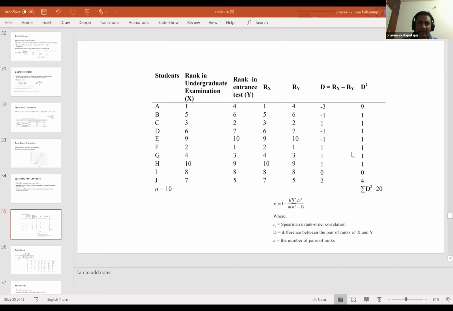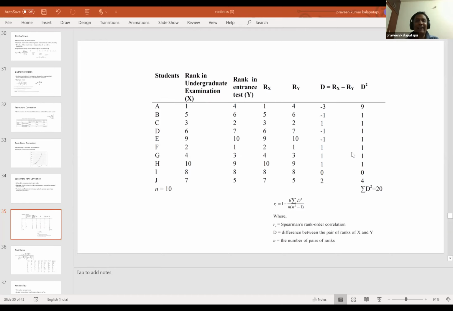So the result is going to be between -1 and 1, and 0. Based on that, we interpret the data. If it is -1, then it is a reverse: the student who is performing high in the undergraduate exam is not performing in the entrance test.